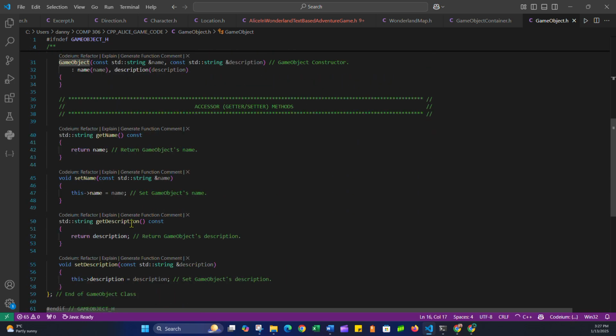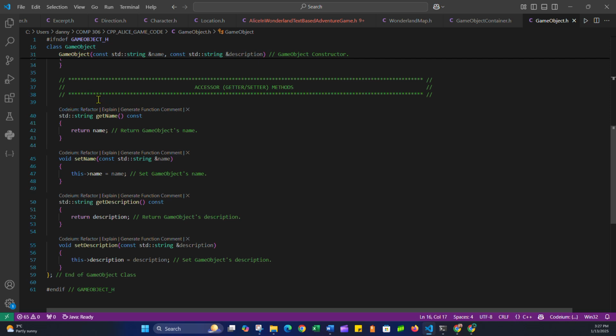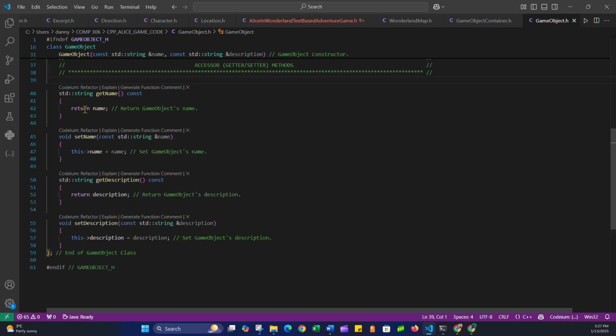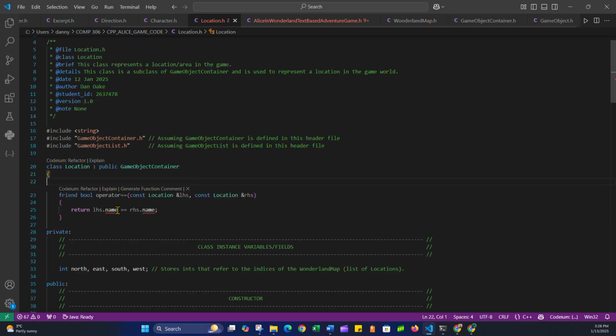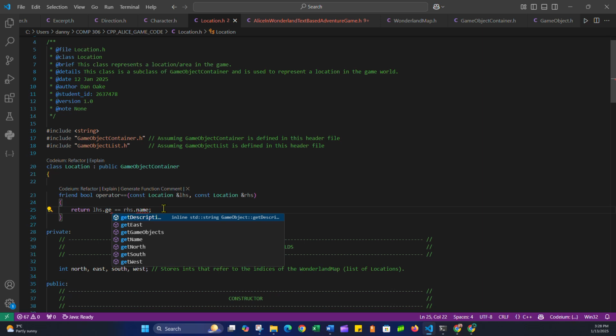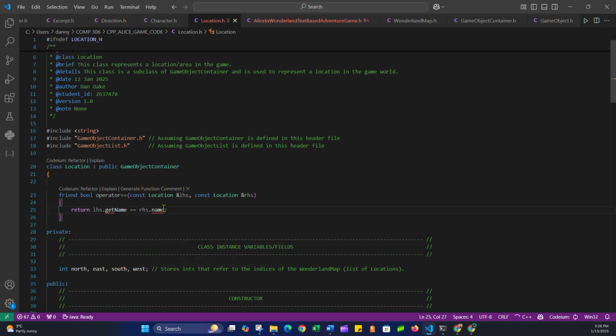And let's just make some accessor and getter methods. We have a get name, set name. I'm going to just make these. Right now they're public because they're under this public section. So I should have access to this get name. If I go to my location class and instead try to grab the member variable, if I just go get name, and I compare it with this get name, and I save that,